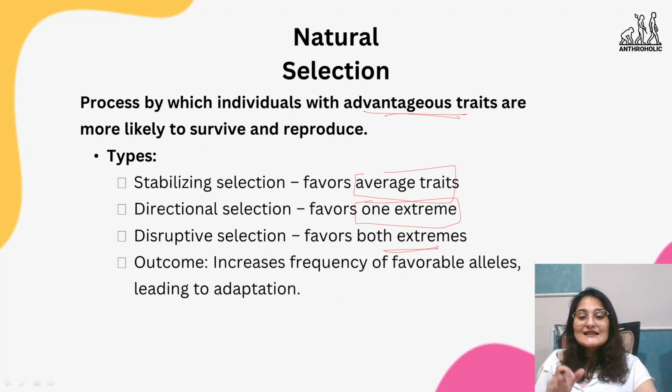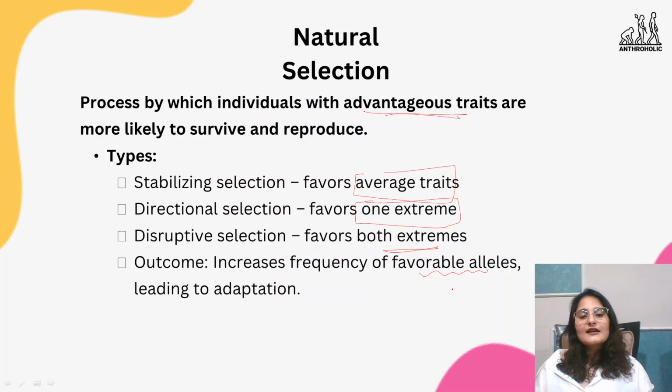The outcome is that it increases the frequency of favorable alleles, leading to adaptation. There are types of selection that can happen in natural selection. Either only the average traits are more suitable and extremes are not suitable for that particular environment. But there's directional selection, where only one extreme trait, either extremely good or extremely bad, or extreme hot or extreme cold, is selected. Then there is disruptive selection where both the extremes are selected, and the mediocre traits are not selected, they don't get into it.